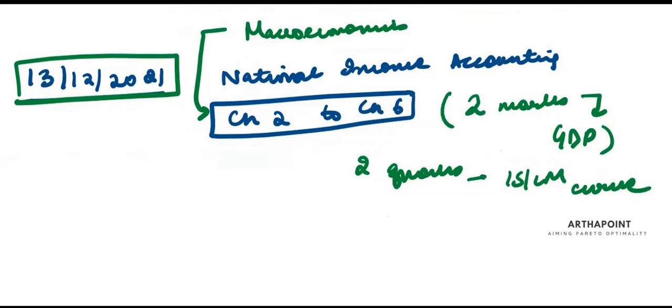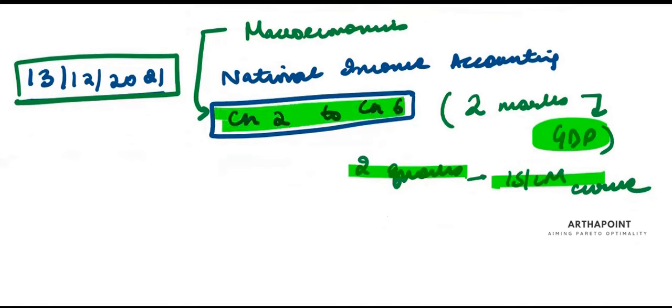And I'm expecting the ISLM curve will definitely be asked this year. And definitely they will ask you to find GDP. So you have to thoroughly do these chapters from 2 to 6. At least 4 to 5 marks of macroeconomics will come from this unit, from national income accounting.